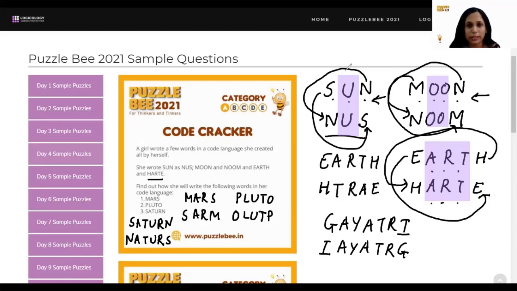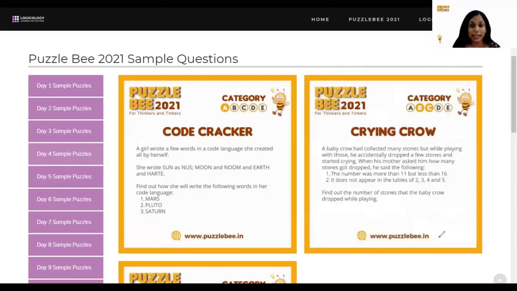Let's quickly go to the next one, which is crying crow for grades 3 to 6. Okay, now there's a reason why we had kept this puzzle common for both the categories. We expect category C students, so grades 5 and 6, to be aware of the concept of prime numbers. We don't really expect grade 3 and 4 students to know that. Okay, but that's the interesting thing about this puzzle. You can solve it with or without the knowledge of prime numbers.